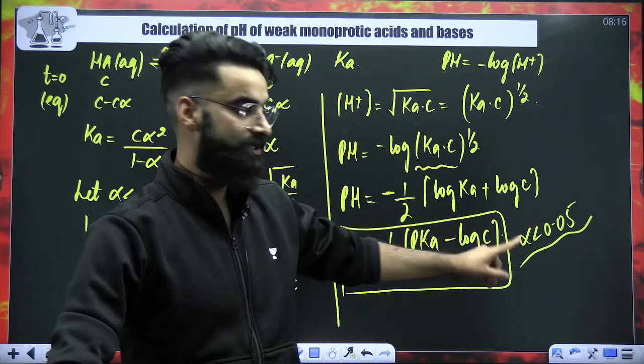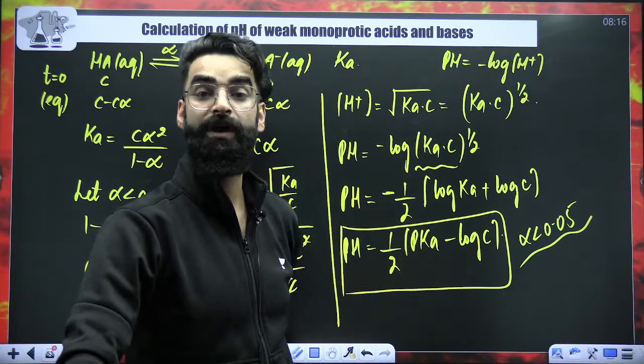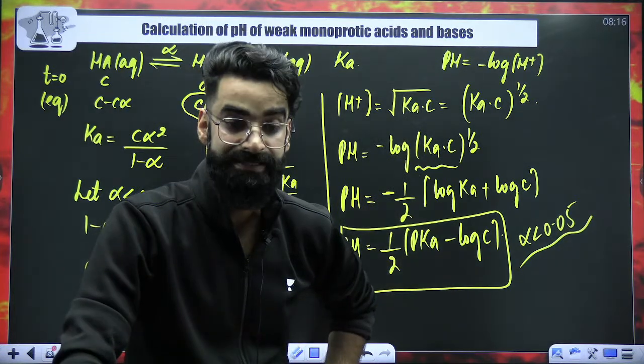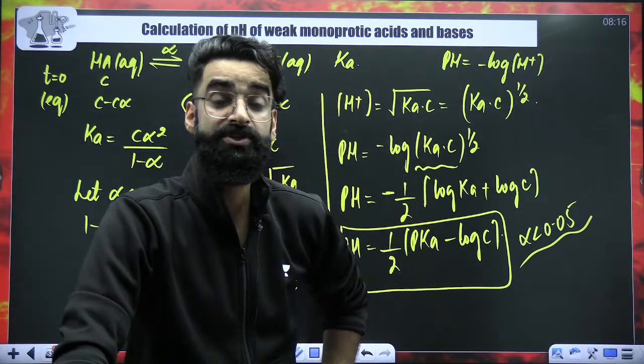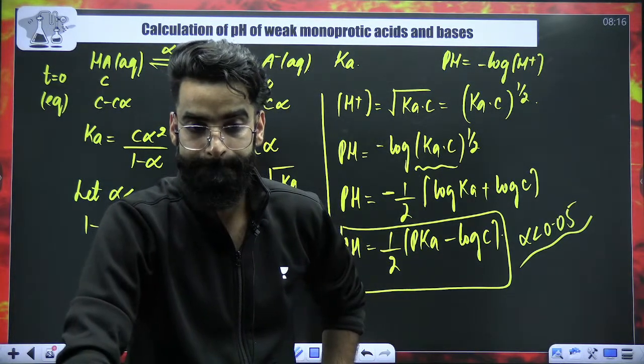So this is the expression which you have to remember to calculate the pH of weak acids which undergo the dissociation 1:1:1.